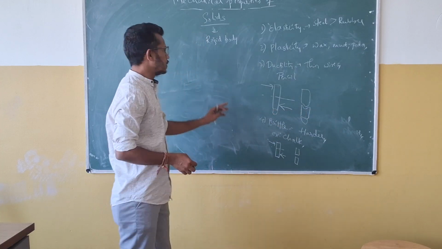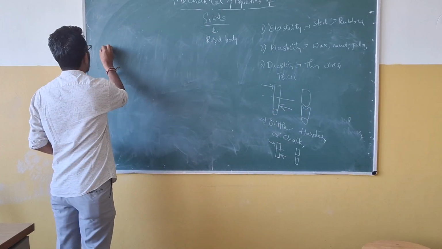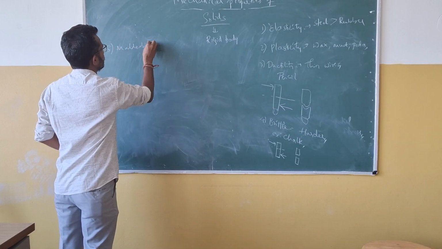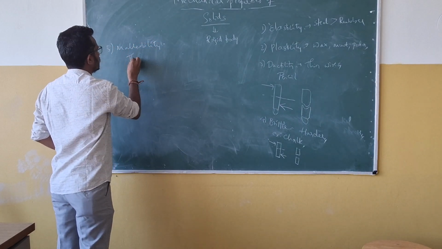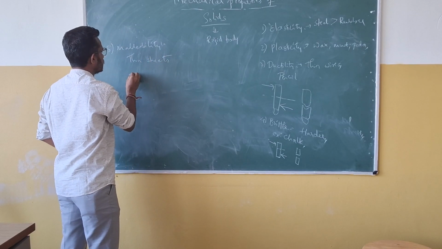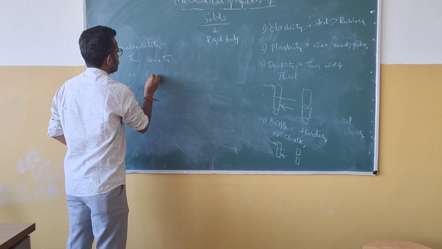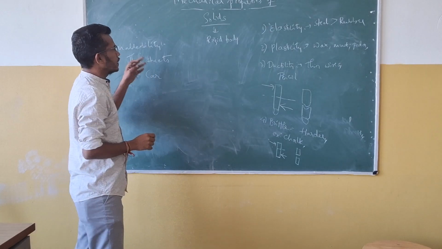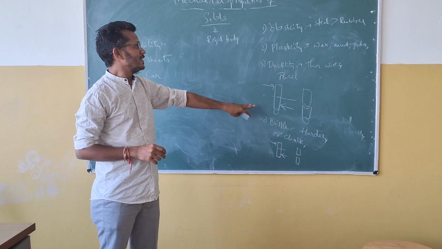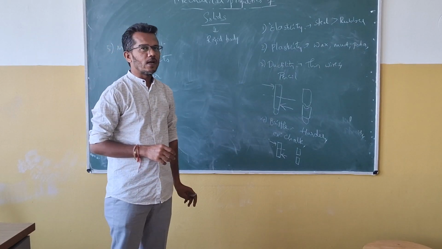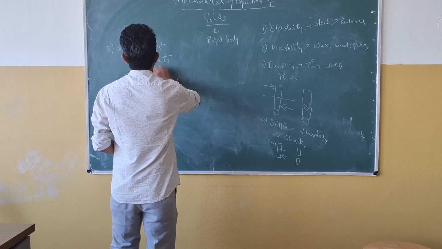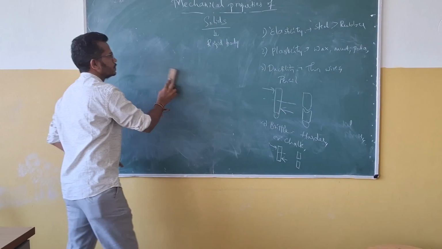And the next comes malleability. Malleability means we can form the material into thin sheets, which helps in manufacturing our cars. So these are the properties of solids. And the next important concept is stress and strain.